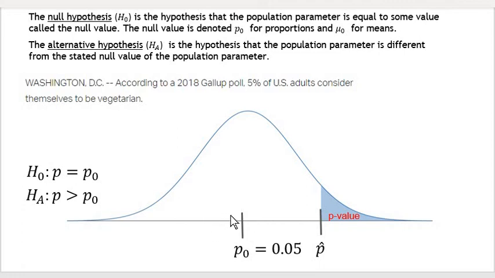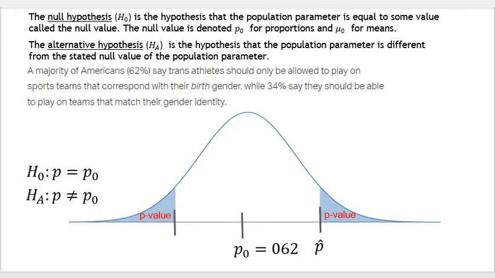But because we think that the proportion is actually higher, we're running a right tail test. We want to know what's the probability of getting a sample at least as high as ours or higher. That would be a right tail test when we think it's actually larger than what was stated by the null hypothesis. And the last kind of test that we could do is when we just think it's different. We don't know if it's larger or smaller. We just want to know if it's different.